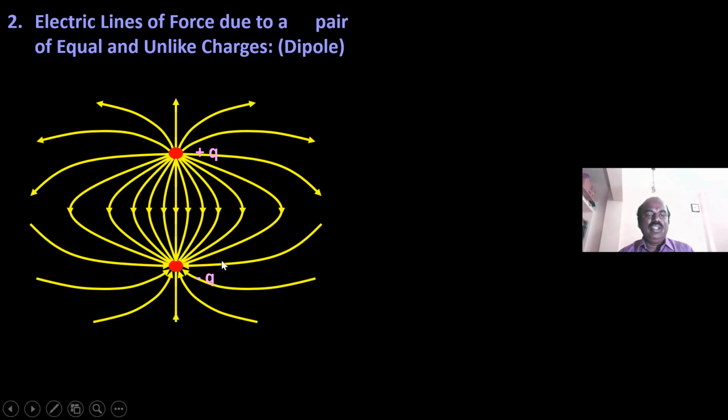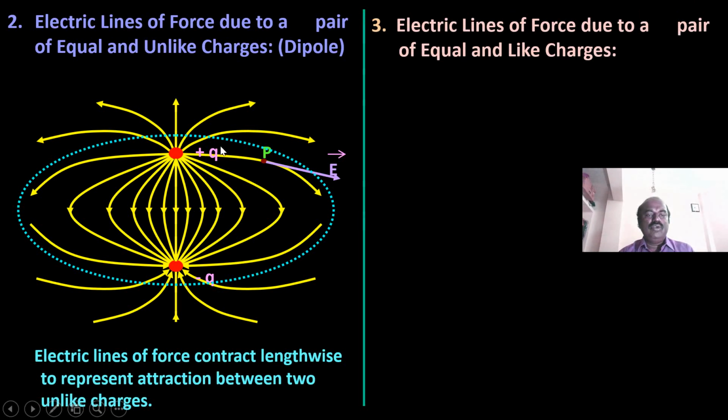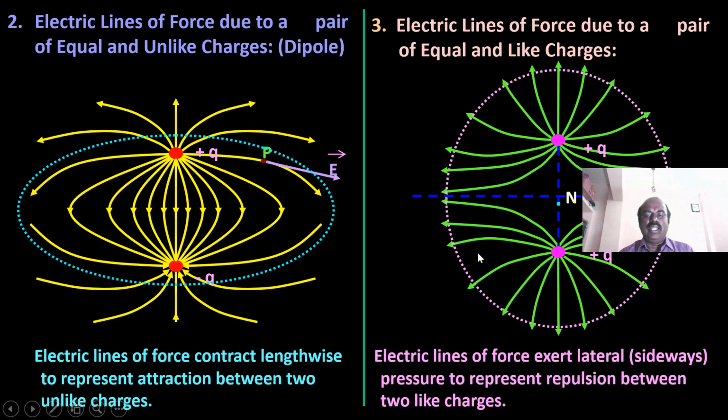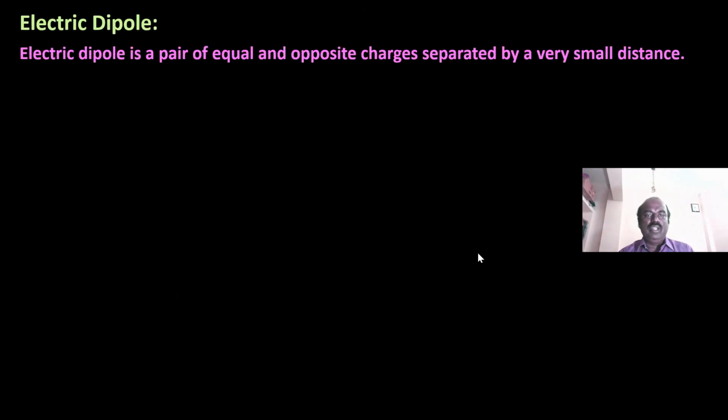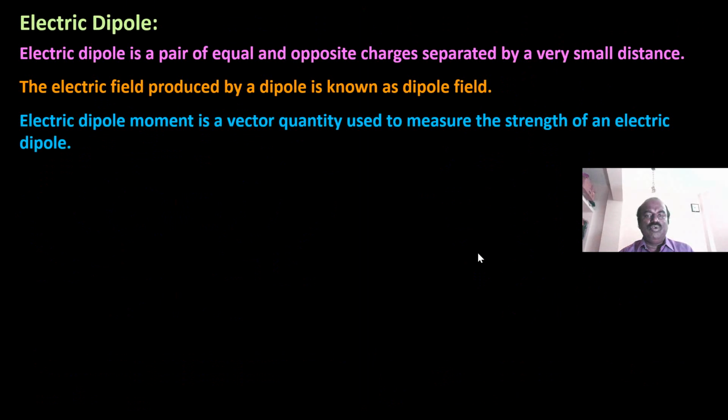Now we have electric field lines due to a pair of equal and unlike charges. These are the field lines of a dipole, and the white dotted lines show the electric field region. If the two charges are like charges, then the field lines will be as shown in the diagram. Electric dipole we already discussed. The electric field produced by a dipole is known as the dipole field.